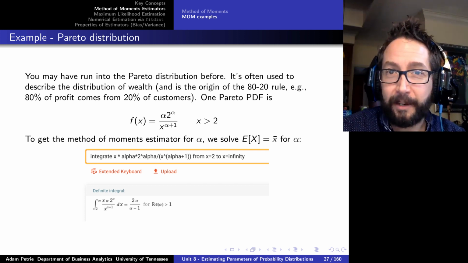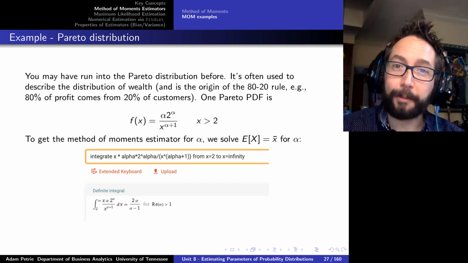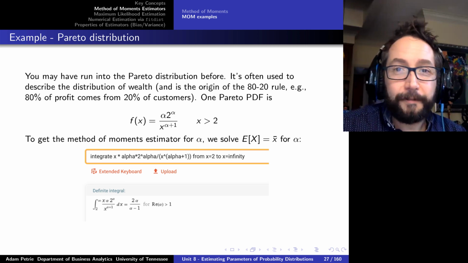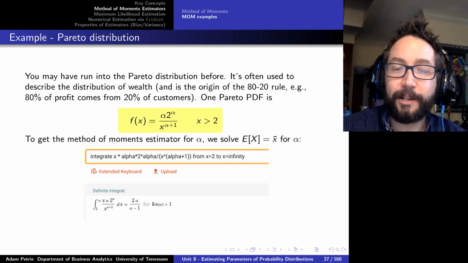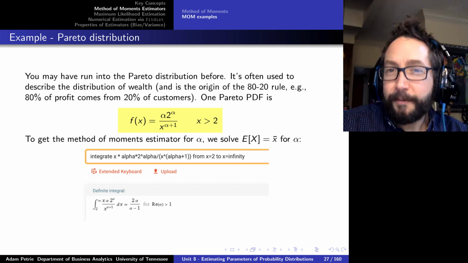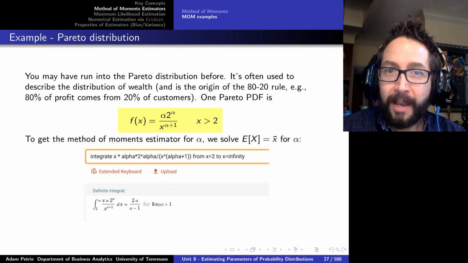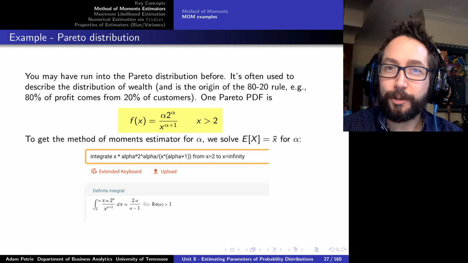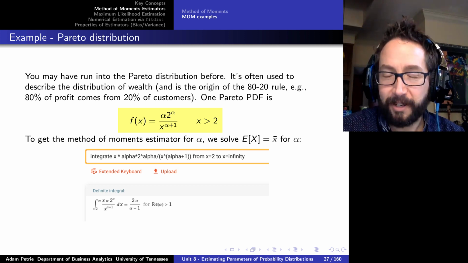One more example, the Pareto distribution, which we've used a couple of times before, has the following PDF. Let's say that it's equal to alpha times 2 raised to the alpha over x to the alpha plus 1 for values of x that are bigger than 2. How could we come up with the methods of moments estimator for the Pareto distribution written this way?